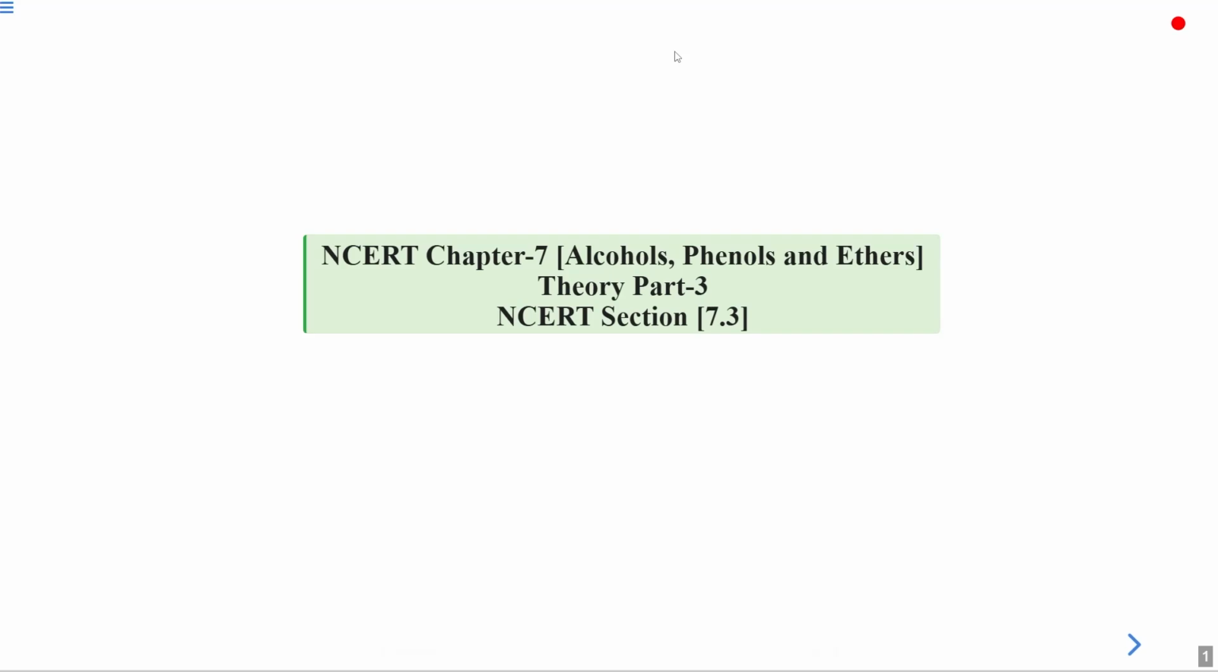Hello students. So today we'll continue our NCERT chapter 7, that is alcohol, phenols and ethers. And today is theory part 3.